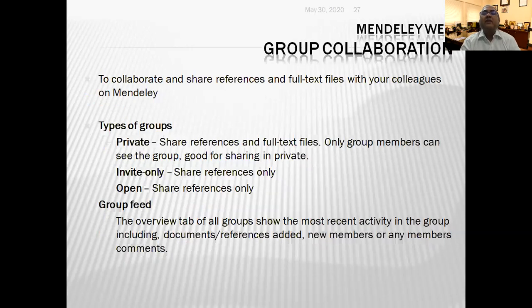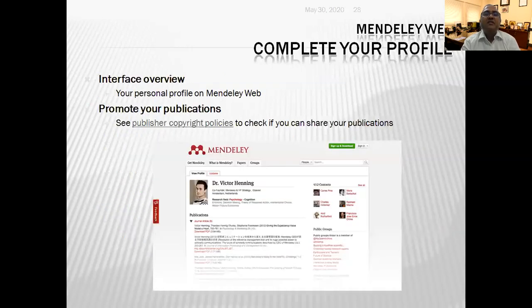You can become a collaborator with various researchers. There are many researchers there, so you can join a group. You can have your own group, you can join others' groups, and you can invite others to join your group. So in this group feed, you can have group discussions, etc.